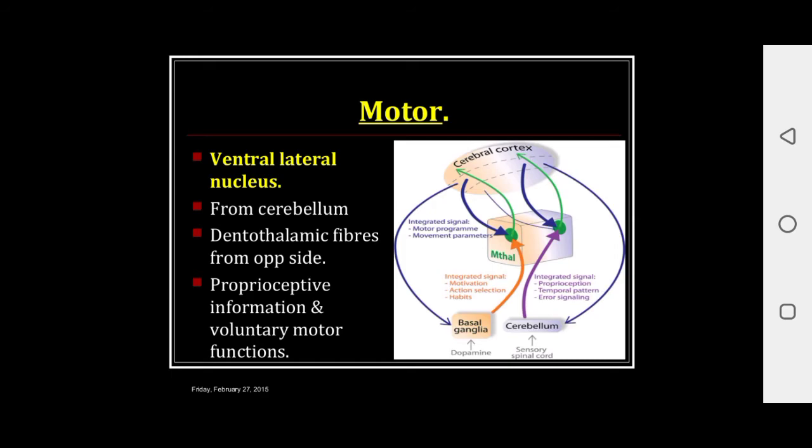Its connection presumably takes part in motor control and also in planning and programming of movements. Second comes the ventral anterior nucleus, which receives afferent from substantia nigra and globus pallidus and sends efferent to area 6 of premotor cortex.